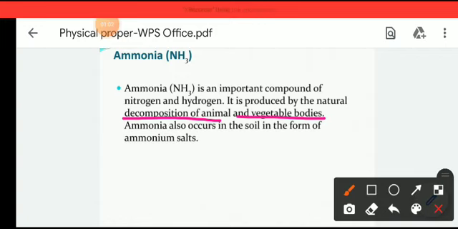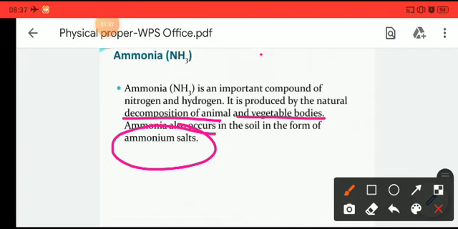Whenever an animal or plant is decomposed after its death, it will form NH3. Ammonia also occurs in the soil in the form of ammonium salts.